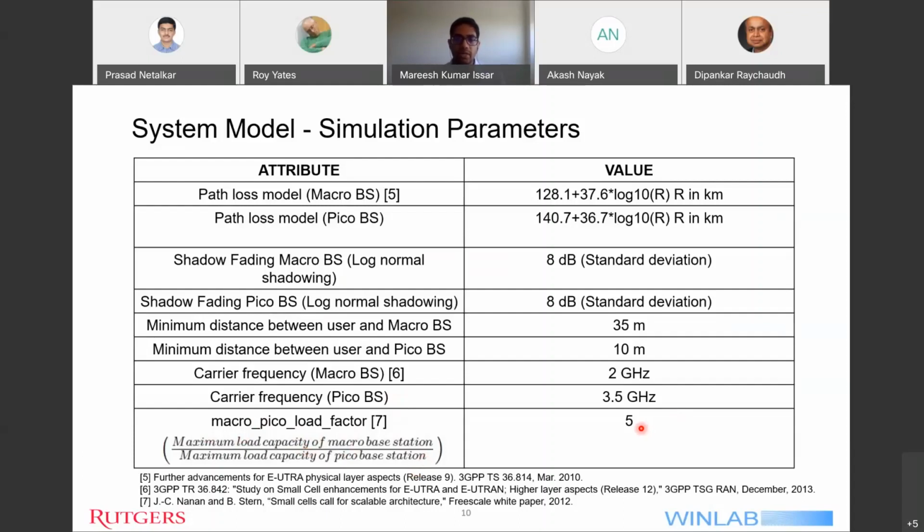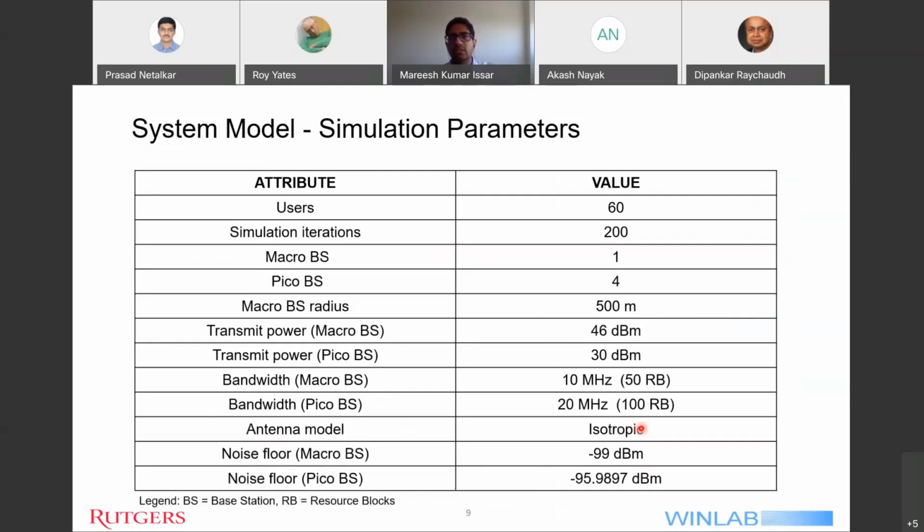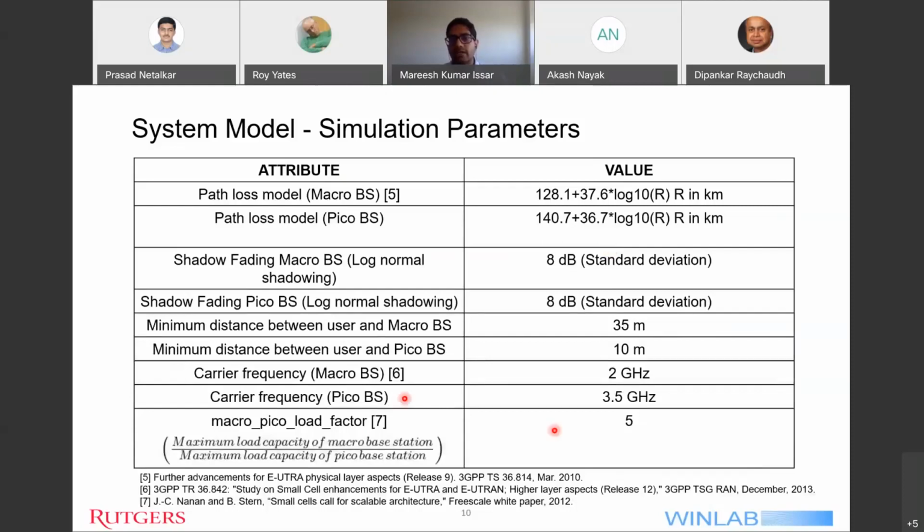So in order to make this example concrete, let's go back one slide. And we can see here I have 60 users. So if the macro pico load factor is 5, then this means that the macro base station can support all the users, because that's one of the assumptions. And the macro pico load factor will divide the 60 by 5 and we'll get a value of 12, which means that each pico or small cell can have a maximum capacity of 12 users.